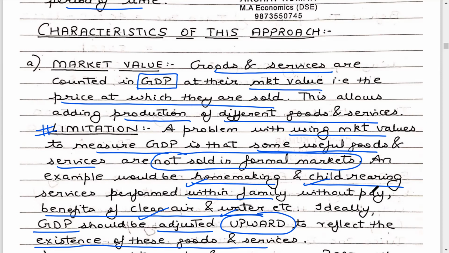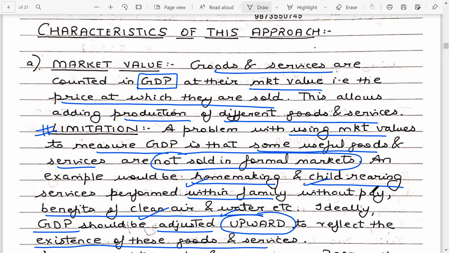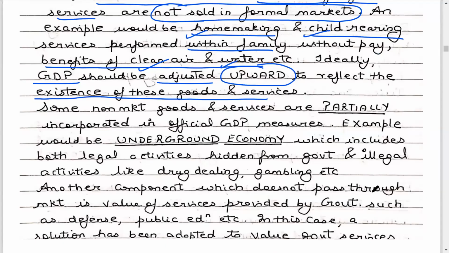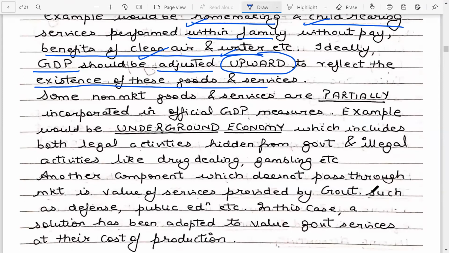The problem is that we don't have a market for this. What your parents do for you, there is no market for that. You are not paying them. Hoping that students have understood the first point. Another concept here comes regarding the underground economy, also called the black economy.